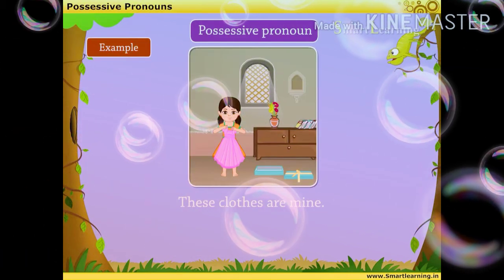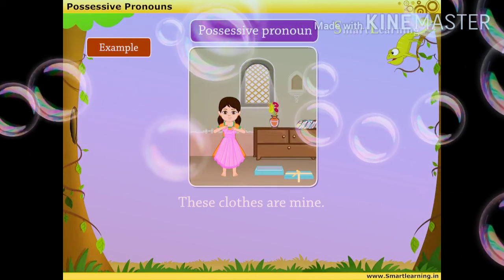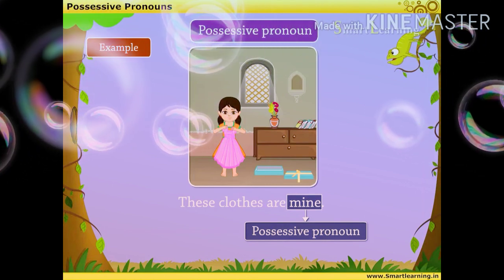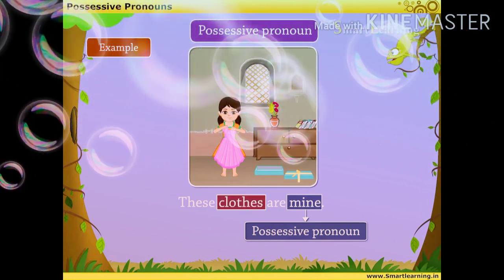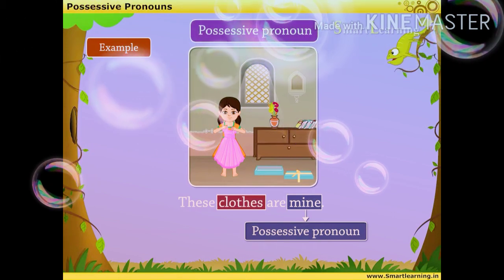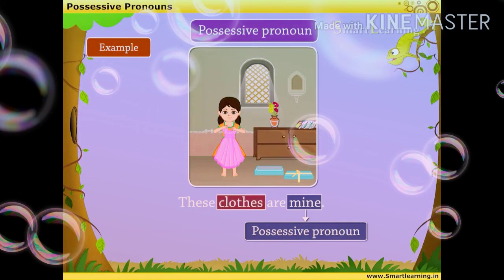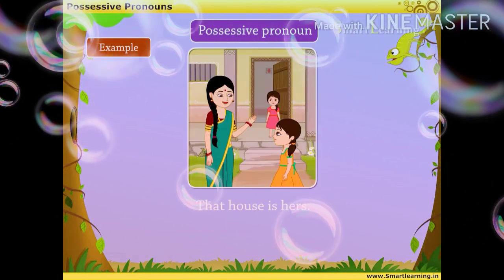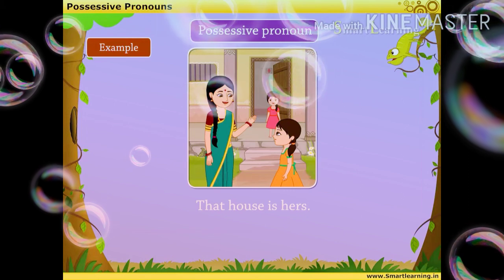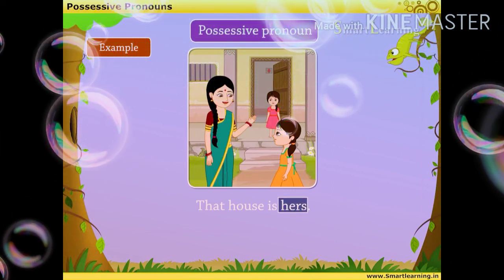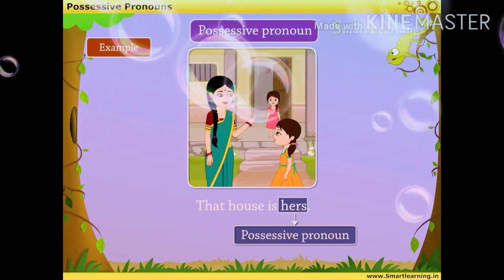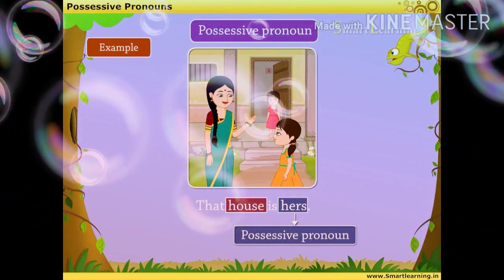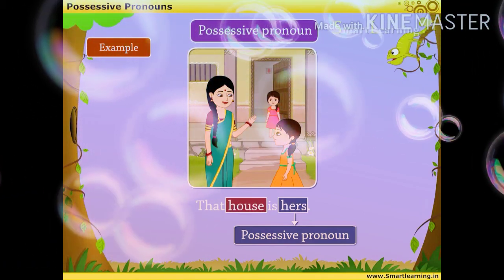These clothes are mine. Here, mine is a possessive pronoun because this pronoun tells us that the clothes belong to whom. Thus, it shows the ownership of the clothes. Right? Let us see the next example. That house is hers. In this sentence, hers is a possessive pronoun because this pronoun tells us that the house belongs to her. Thus, it shows the ownership of the house.